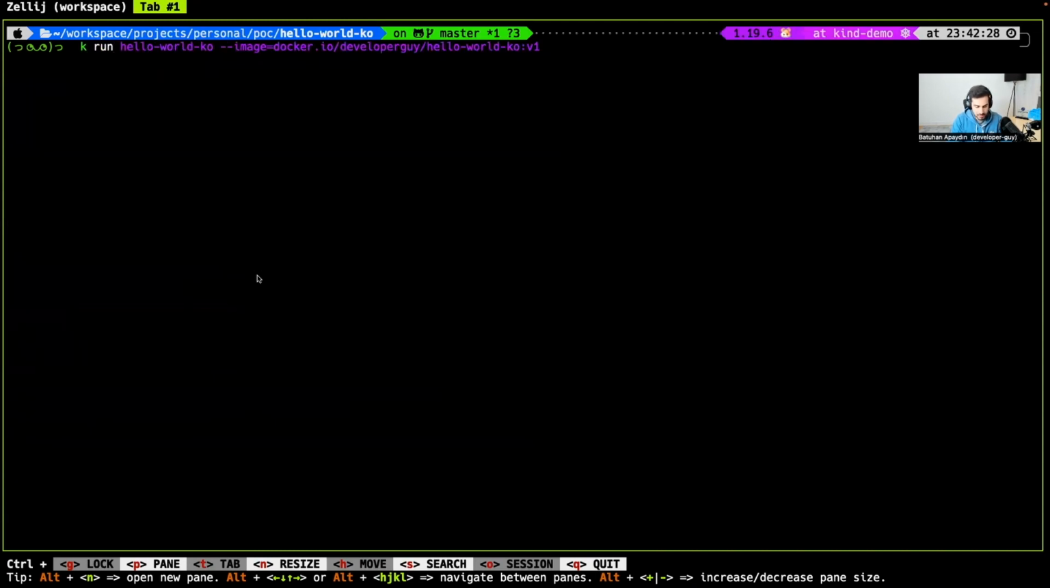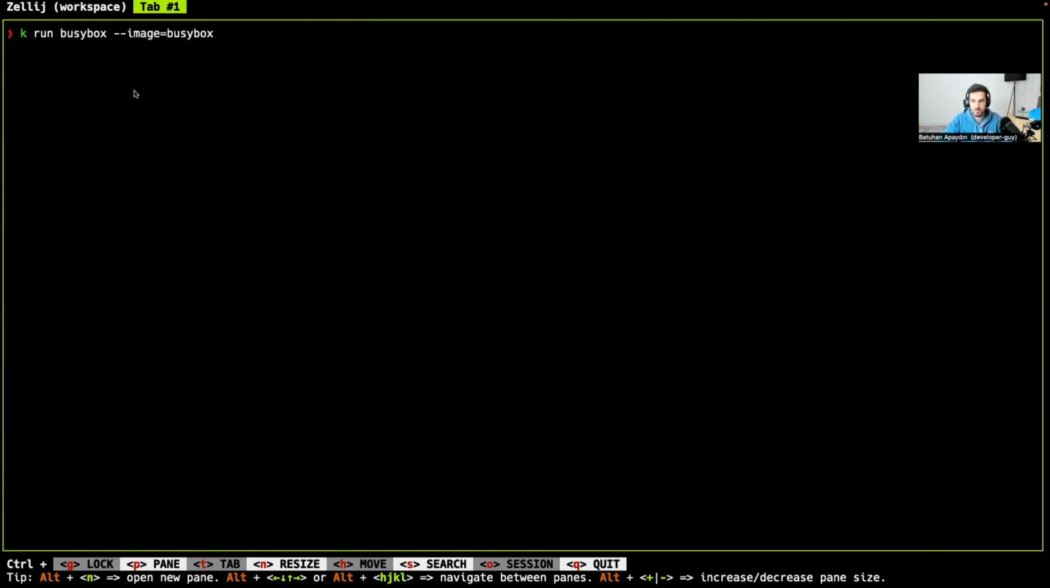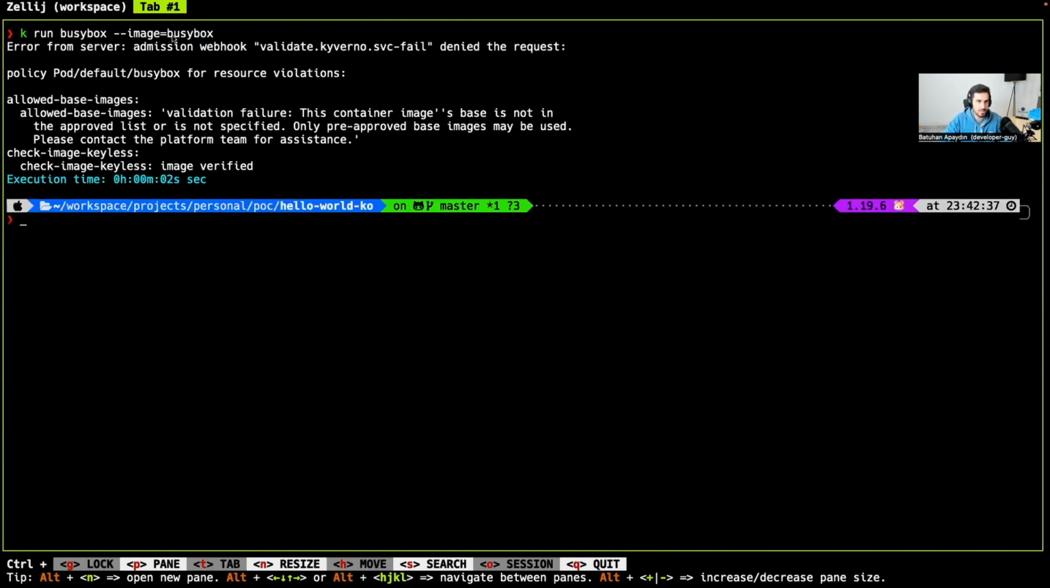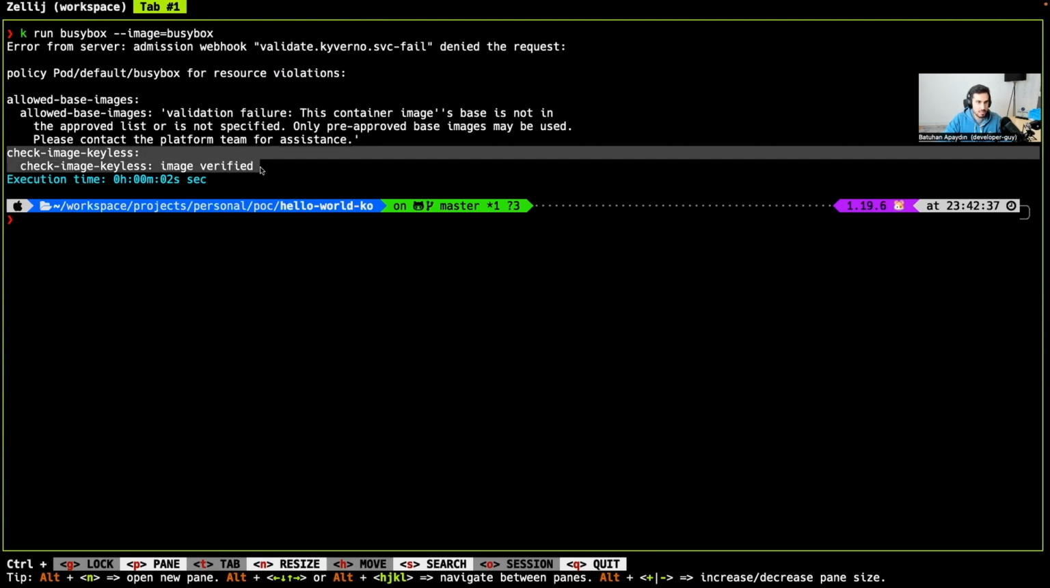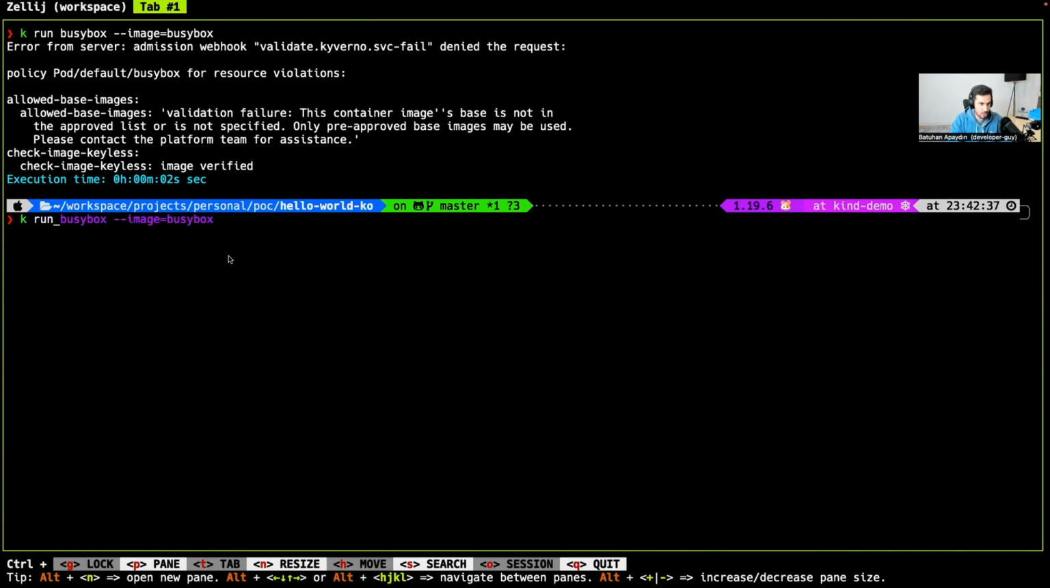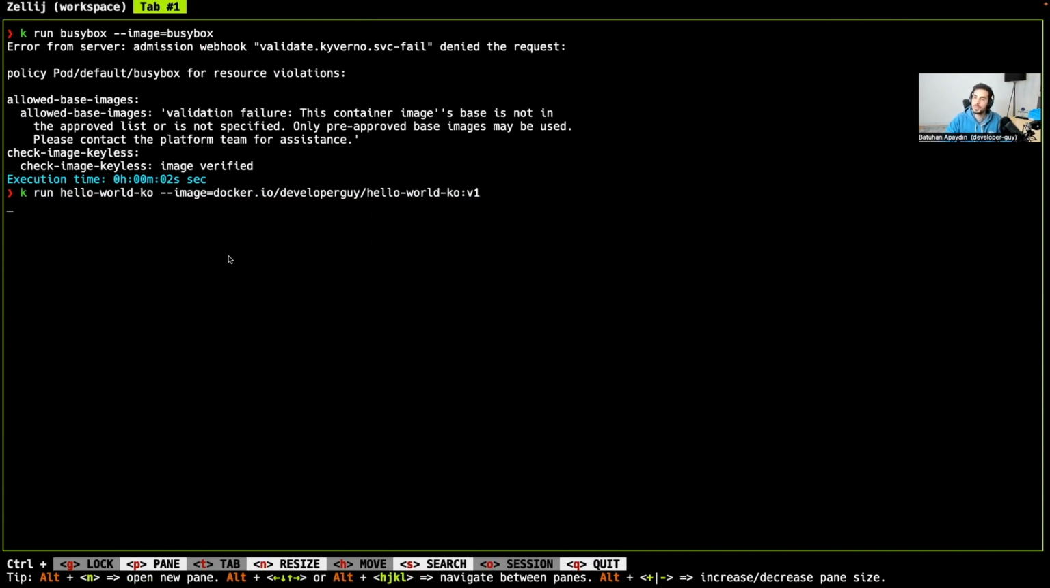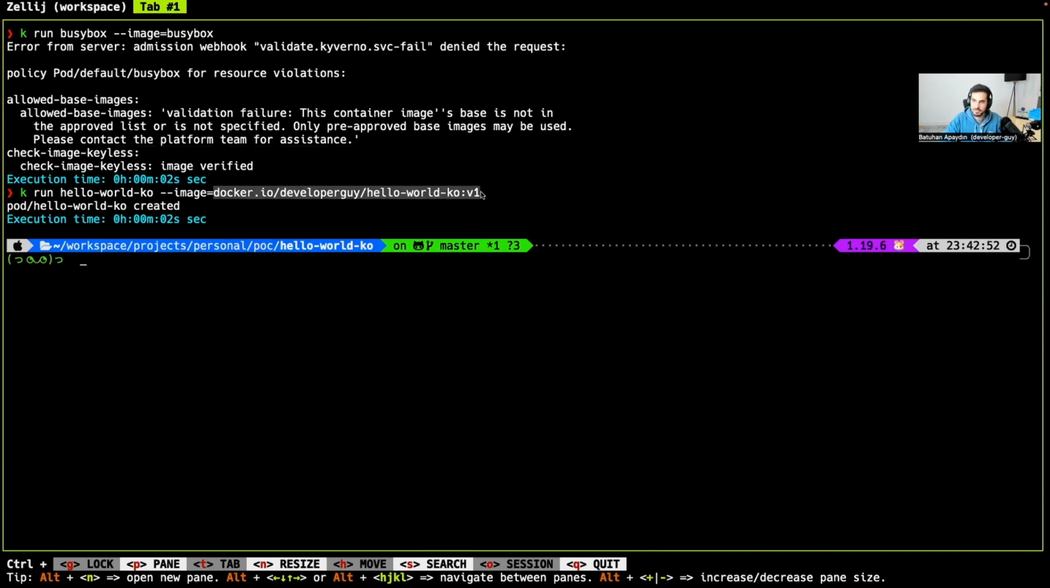So let me do one more quick test with BZBugs. Once we try to deploy our BZBugs pod once again, it will also fail with the check image keyless policy. But if we run our pod with the image we signed a while ago, it allows me to do that.